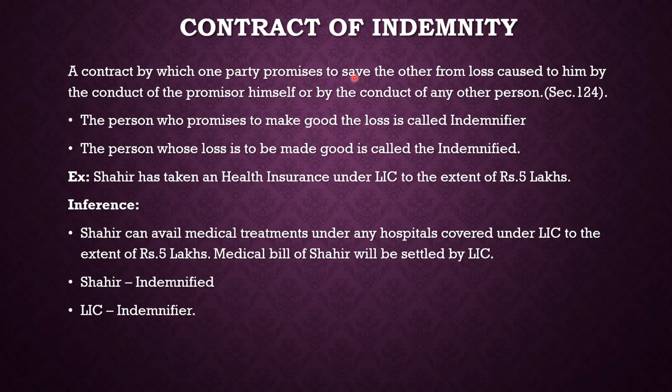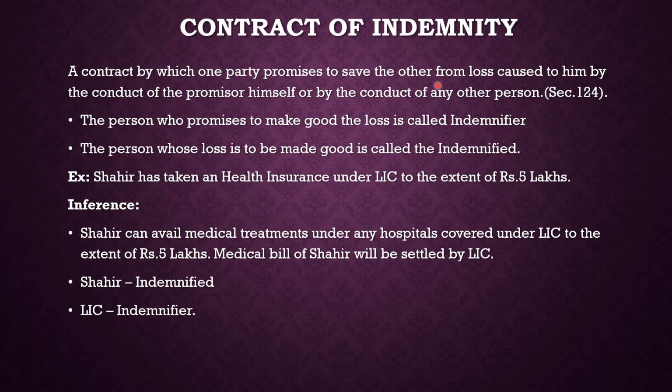From these two lines, we are able to make out that this is a contract where one person promises to save the other person from the loss caused to him by the conduct of the promisor himself or by the conduct of any other person. So what we can infer from this definition is that when one man incurs a loss, it will be set right by another person.